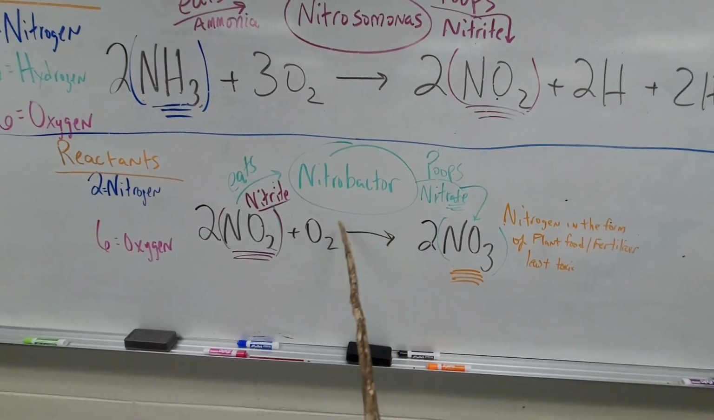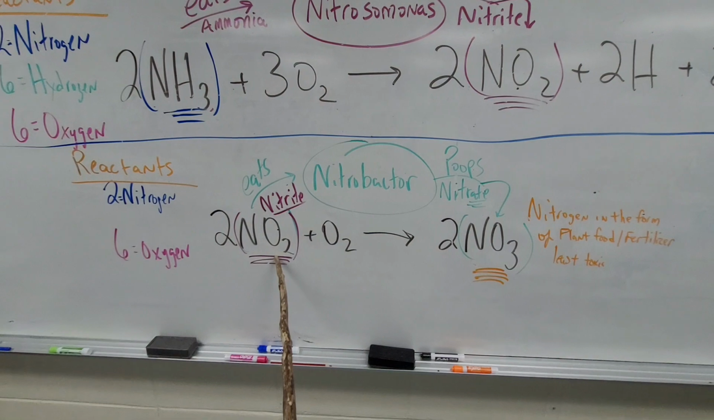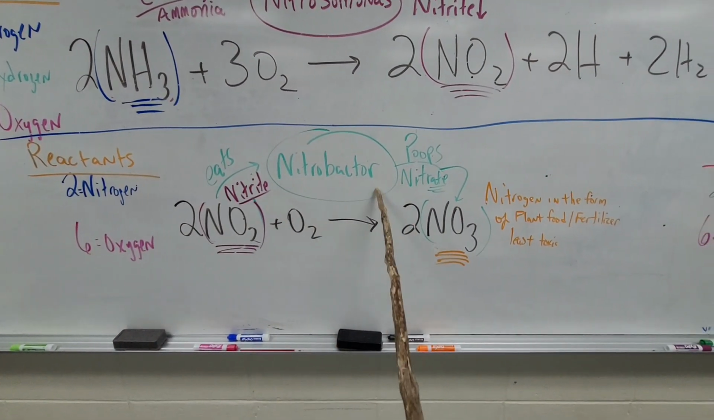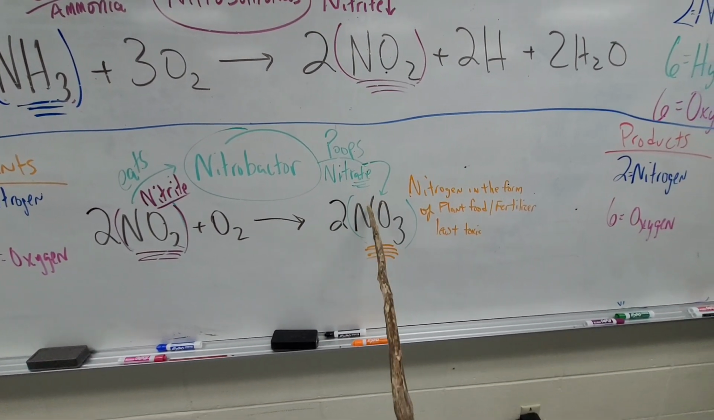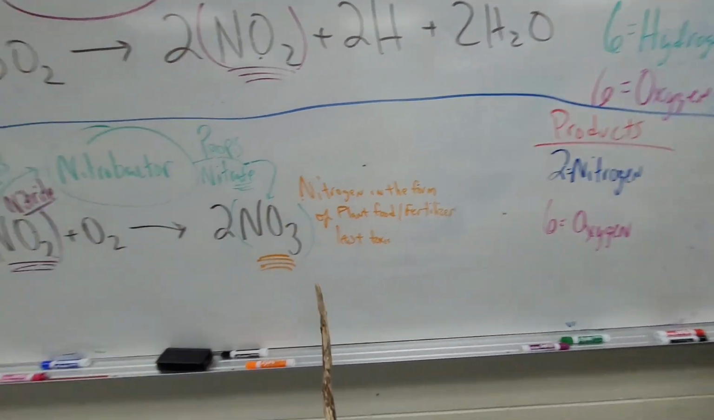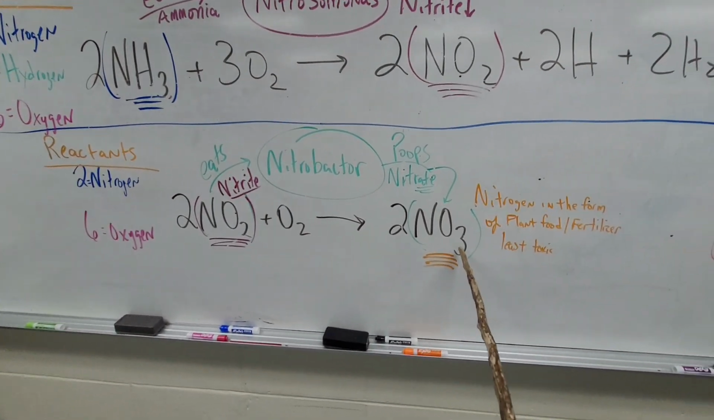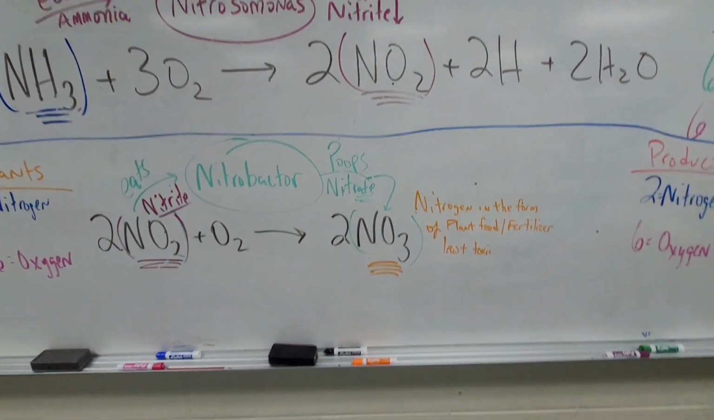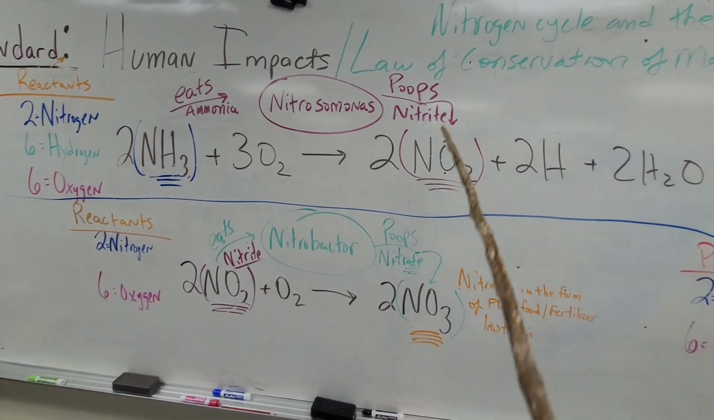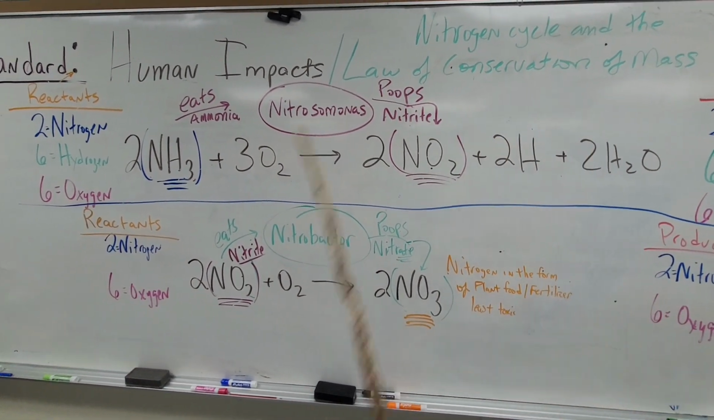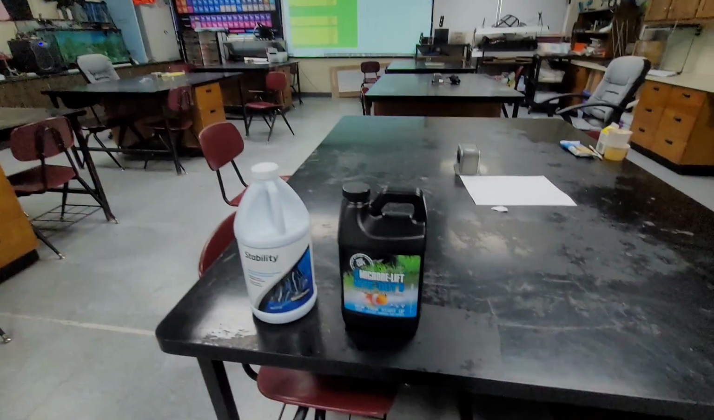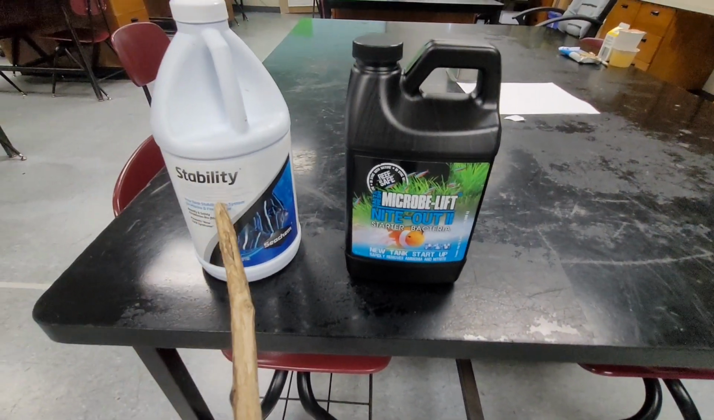Same thing with the Nitrobacter. Okay, it's a little different starting point here, but there's 2 nitrogens and 6 oxygens in the reactants, and after it eats it and eliminates it through pooping, it has the same amount. It has 2 nitrogens and 6 oxygens. They're just in a different form. Okay, starts with nitrite, ends with nitrate. Okay, that in itself is how the nitrogen cycle that we discussed for our tank relates to the law of conservation of mass. The bacteria that we add is in these 2 bottles.